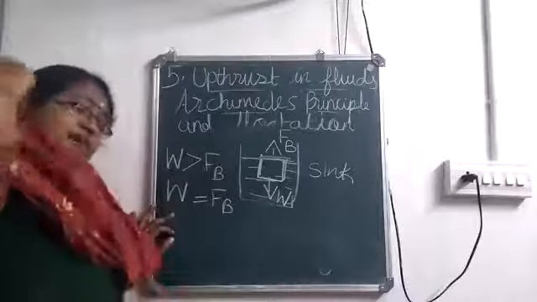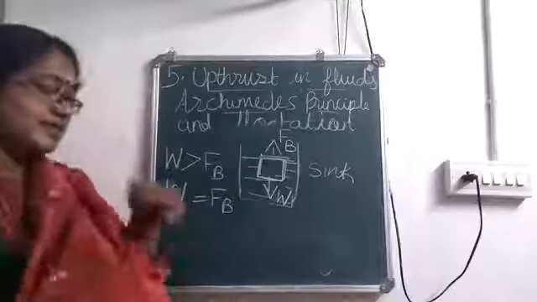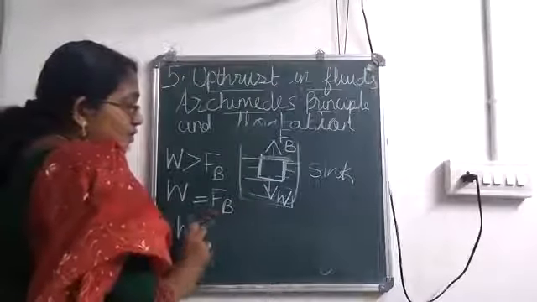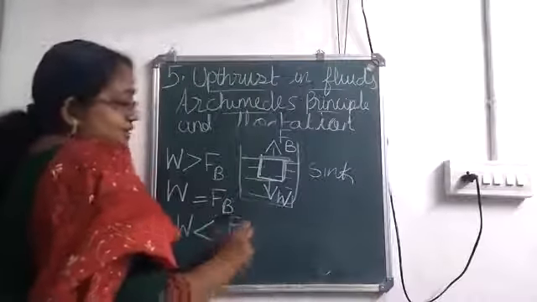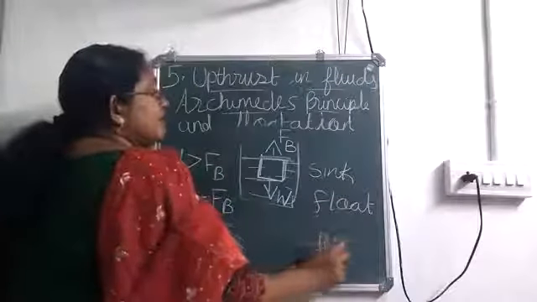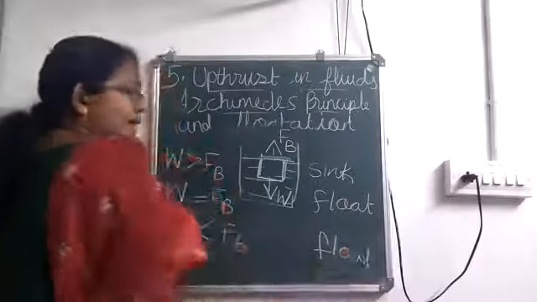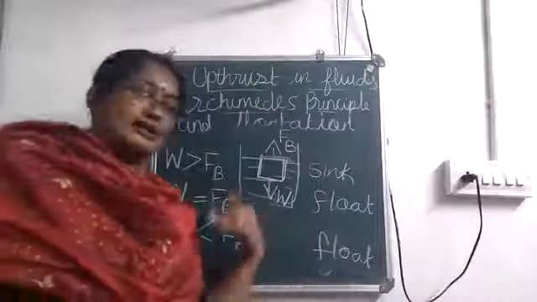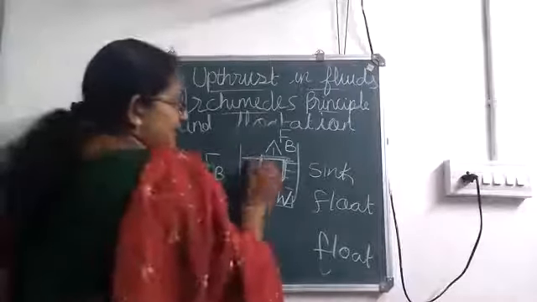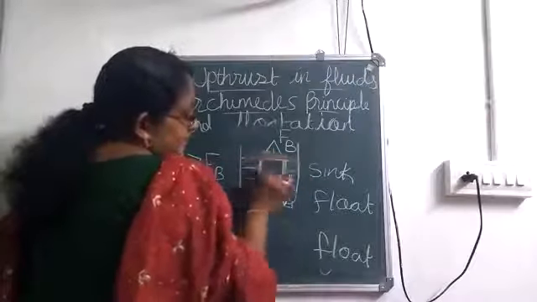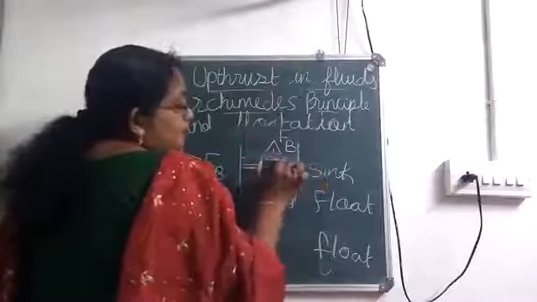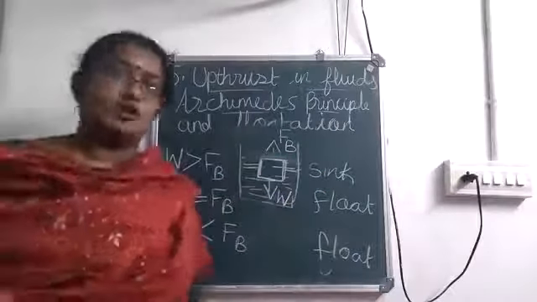Now the third one, when the weight of the body is less than upthrust, then the body will float with some part of it under water and some part above the water. So it will float like this. We will be having water only till this point. Some part of the object will be above the surface of water.